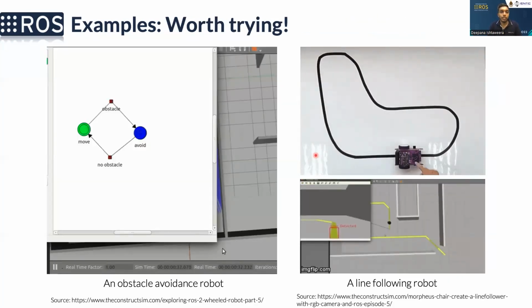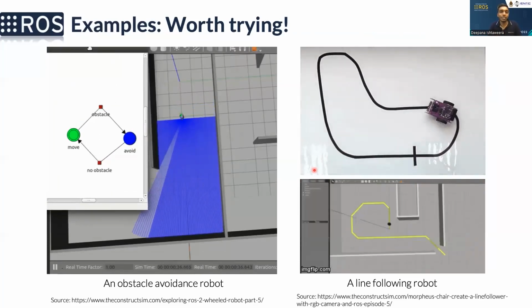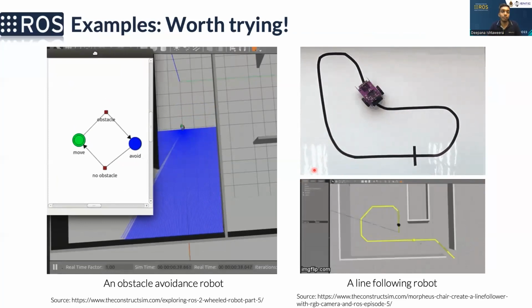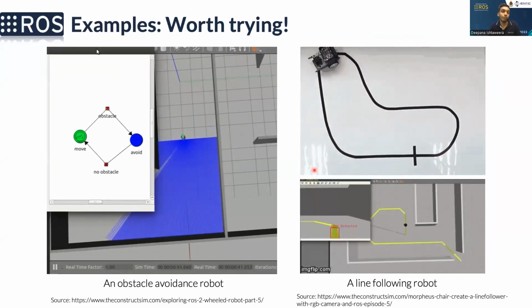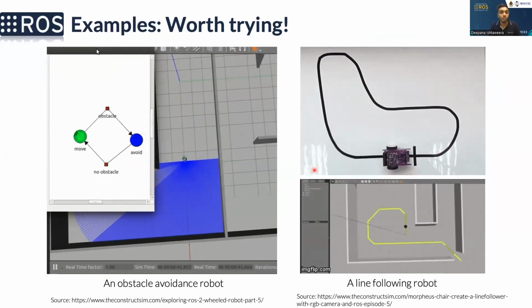And then here you can see 2 examples of the robots that we built during our first year of undergraduate life. We developed line follower and wall follower robots. You can do this as a simulation, or on an actual robot, in ROS.